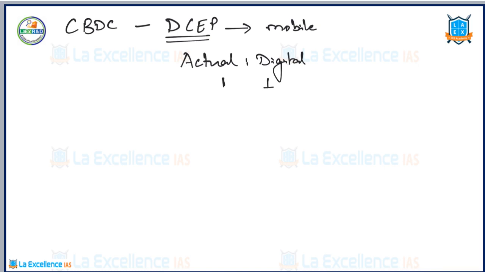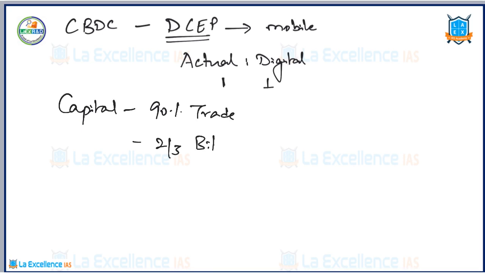So why is the China government taking this particular measure? It's because China has emerged as the capital of the crypto ecosystem, and almost 90% of its trading volume is happening with respect to this, and more than that, 2/3 of the Bitcoin mining operations are happening in China. So because of this, China wants to tackle and curb any of its runaway crypto practices. So therefore it has come up with this DCEP.